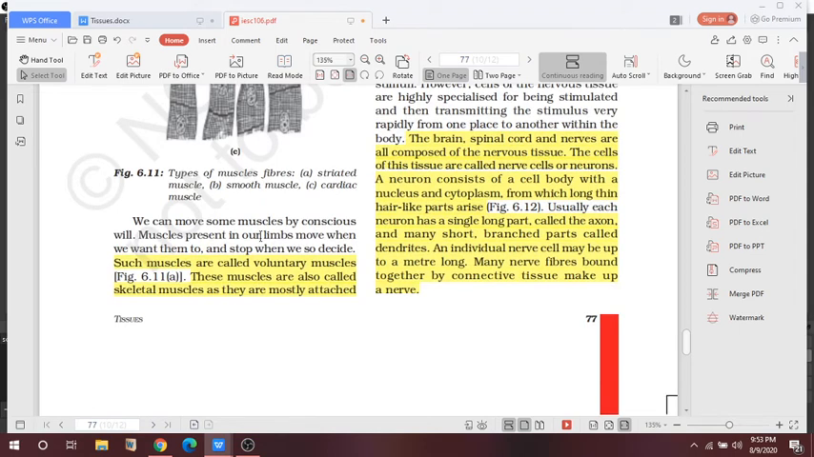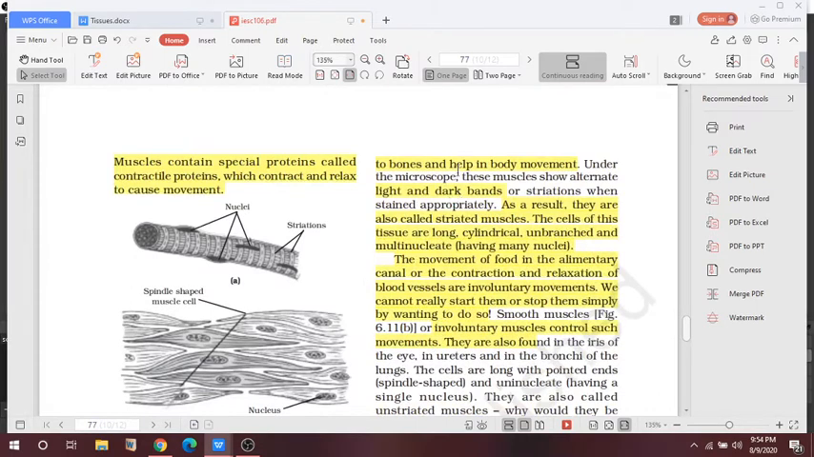We can move some muscles consciously and some muscles unconsciously. The muscles present in our limbs move when we want them to and stop when we decide. So these are the voluntary muscles, and the muscles we do not control we call involuntary. What do we call the ones we can control? Voluntary muscles. These are called skeletal muscles as they mostly attach to bones and help in body movement. As a result they are called striated muscles.